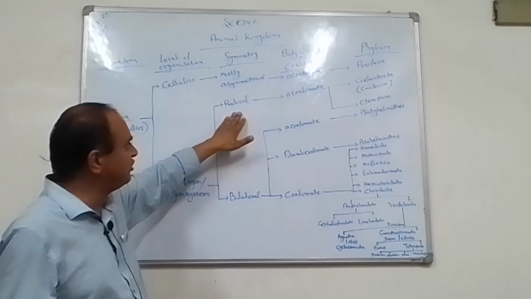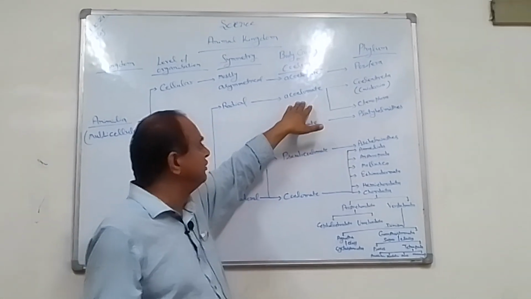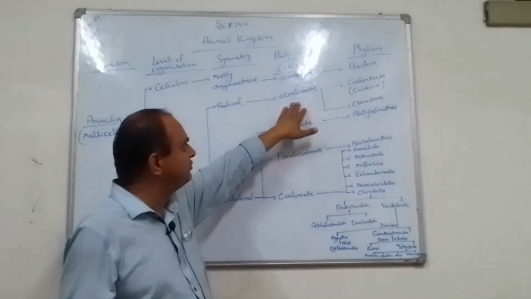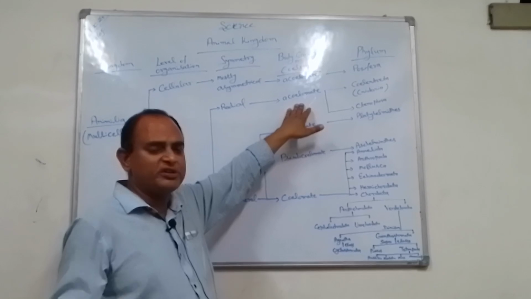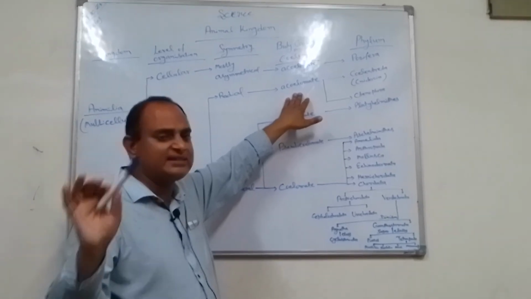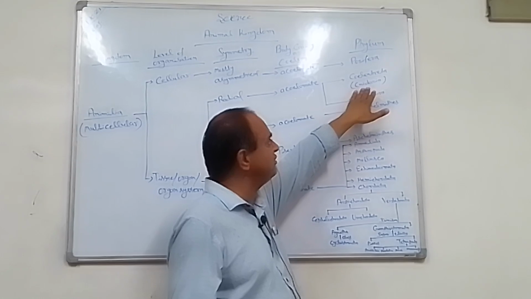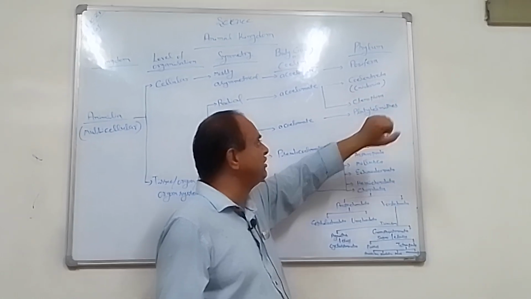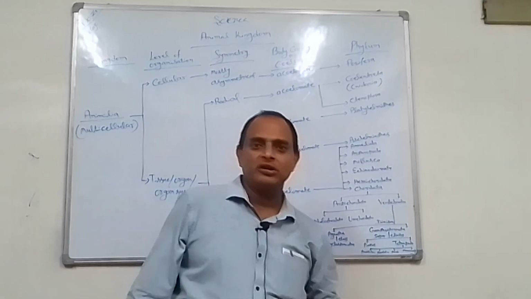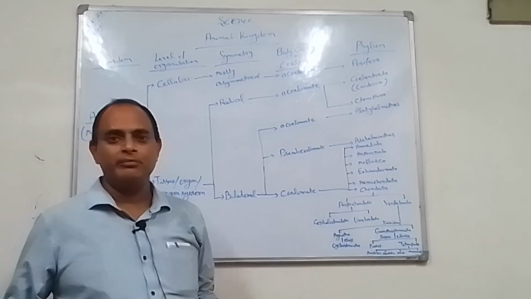So in radial symmetry, again the acoelomates are present here, meaning there is no presence of any kind of body cavity inside the body, and the phyla are Coelenterata, Cnidaria and Ctenophora. Examples are Hydra, Paramecium.